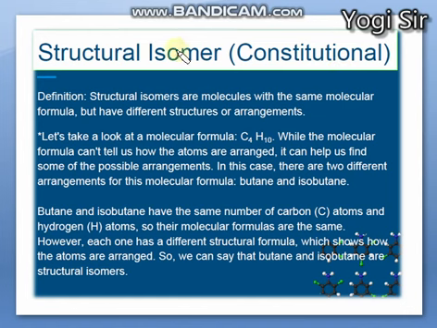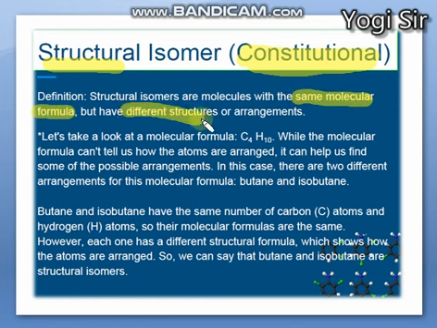So the first type of isomerism is structural isomerism, also known as constitutional isomerism. We'll discuss what a constitutional or structural isomer is. Structural isomers are molecules with the same molecular formula but a different structure, or a different arrangement. They are known as structural or constitutional isomers, right?